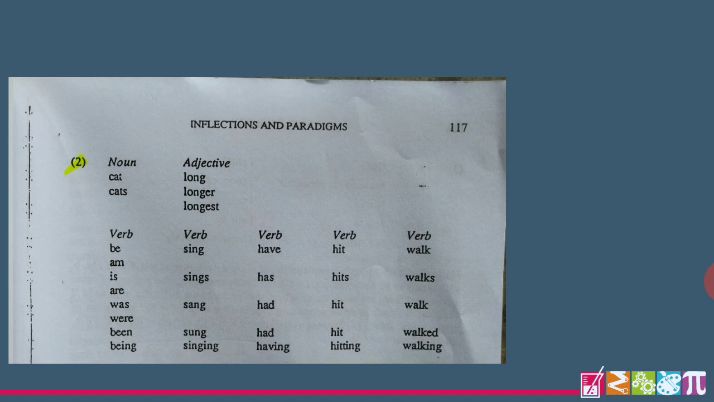Here is the example of inflections and paradigms from the noun cat and the adjective long. Cats is a noun, longer is an adjective. The verbs be, sing, have, hate, and walk.